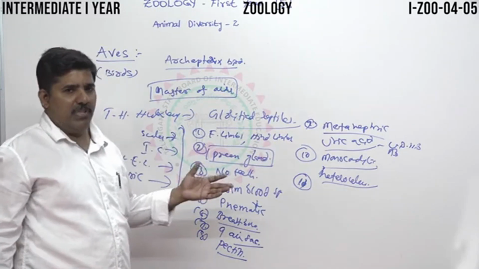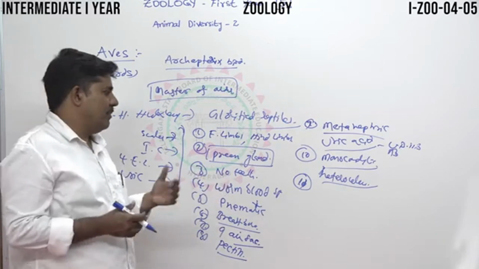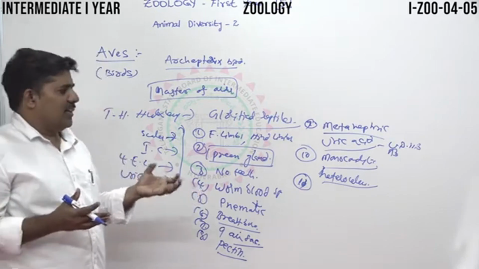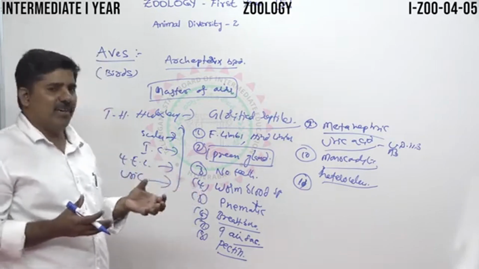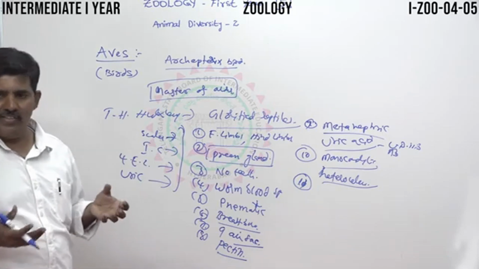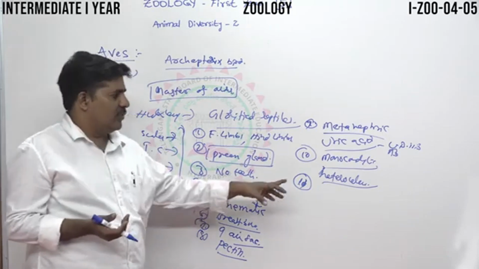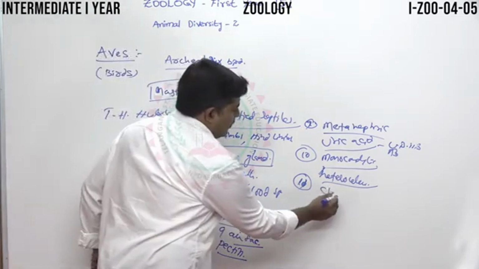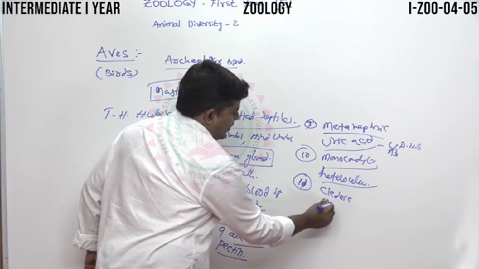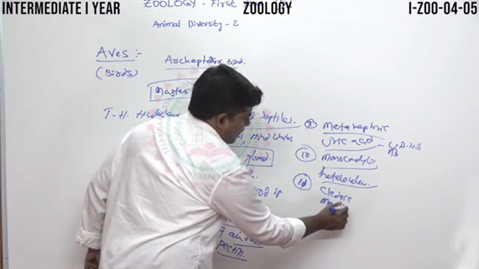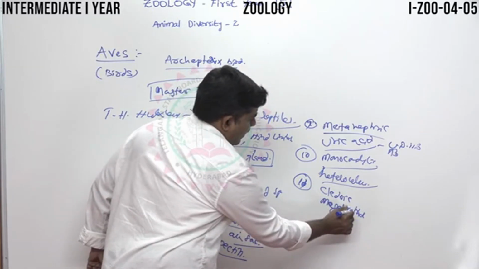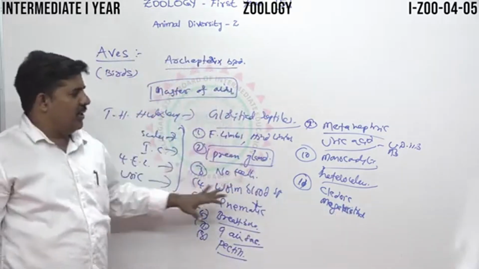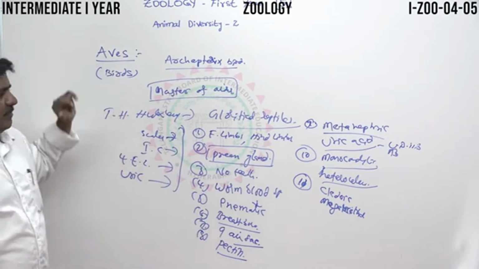Now, the reproductive purpose. Most of the aves are oviparous, so they contain eggs. These eggs can be called cleidoic eggs and mesolecithal eggs. This is the main reproductive feature. Cleidoic eggs are contained by the birds. This is a very, very important area of birds.